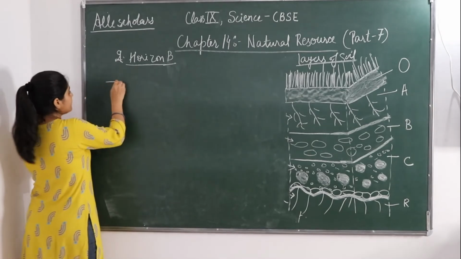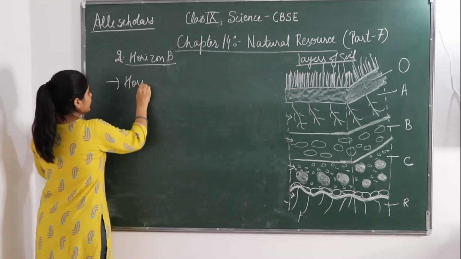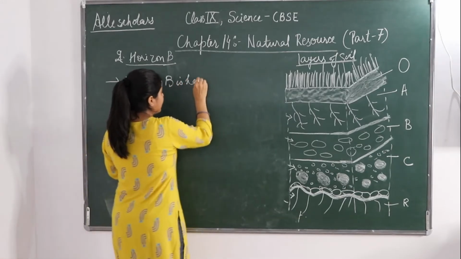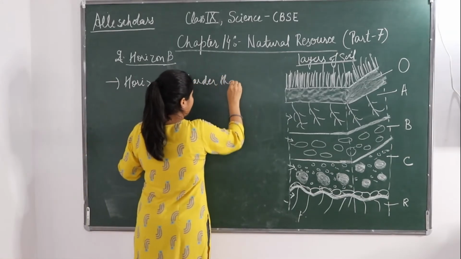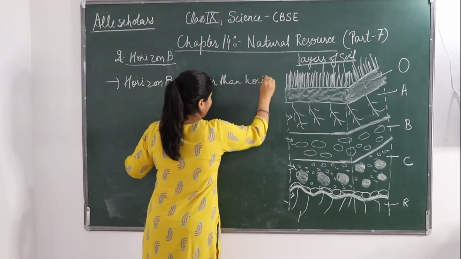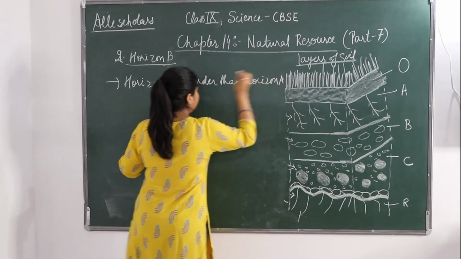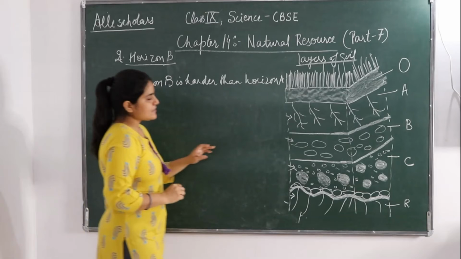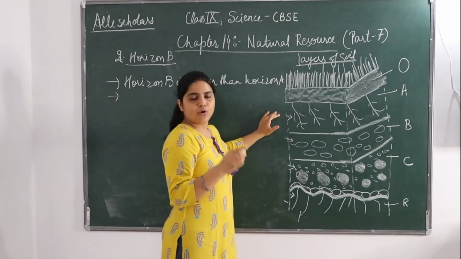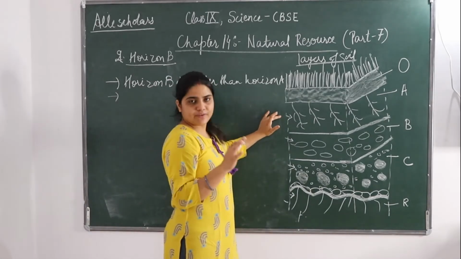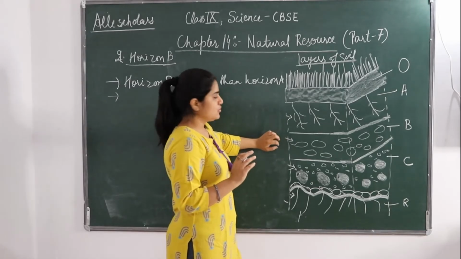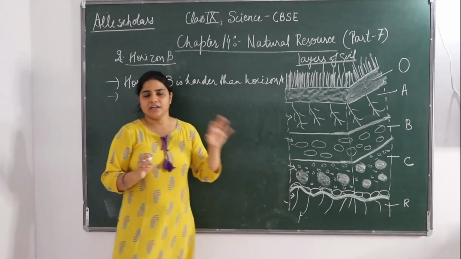Origin B is harder than origin A. Secondly, as we have seen, in the topmost layer origin A the color was very dark, but in case of origin B the color is not much dark, it is light.